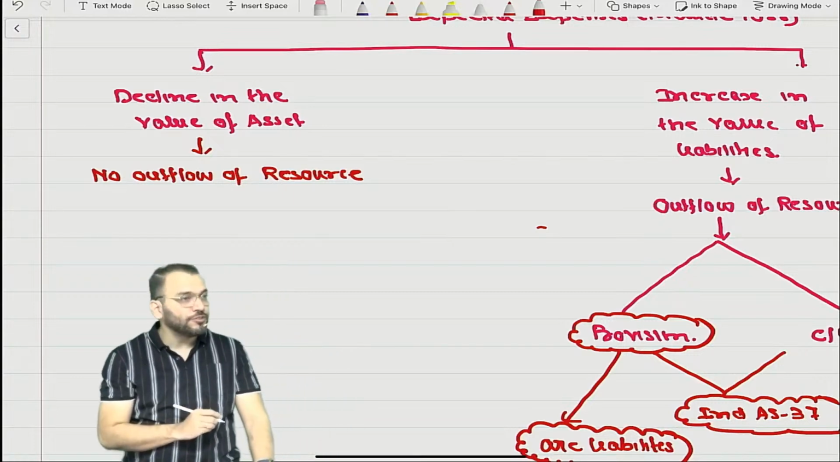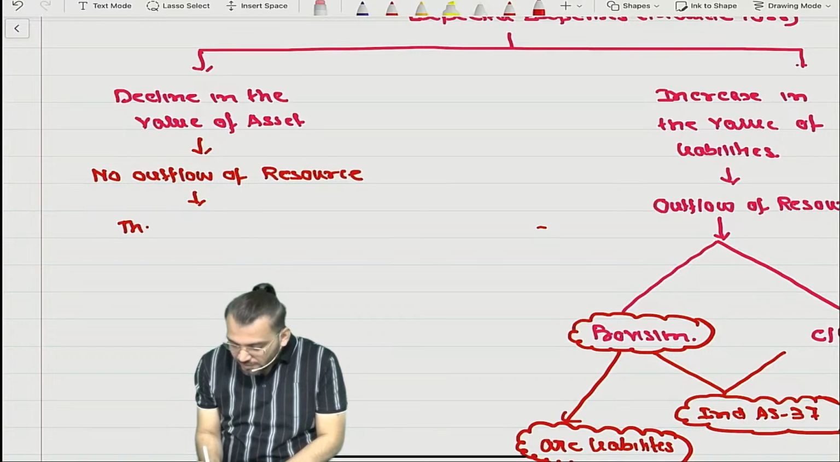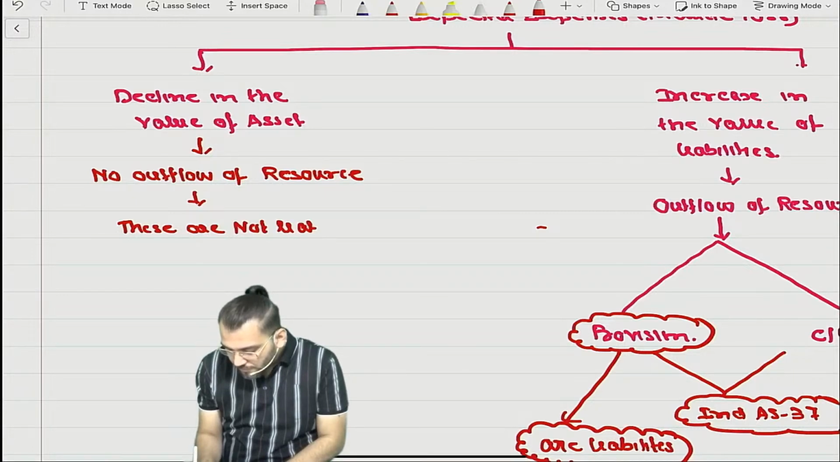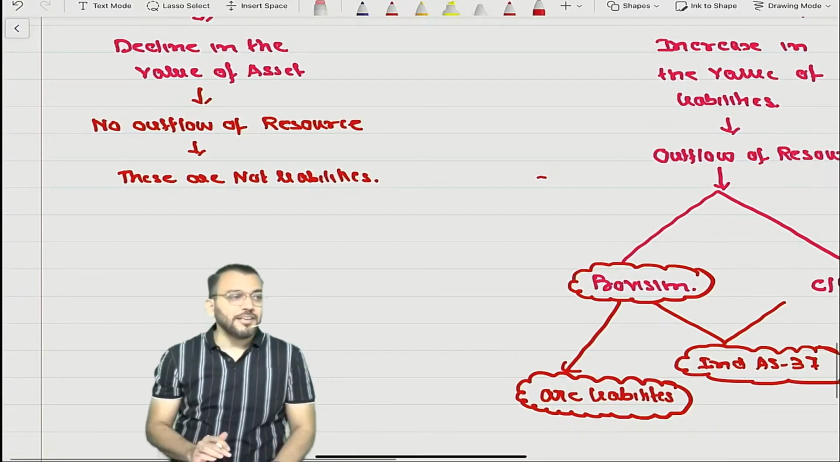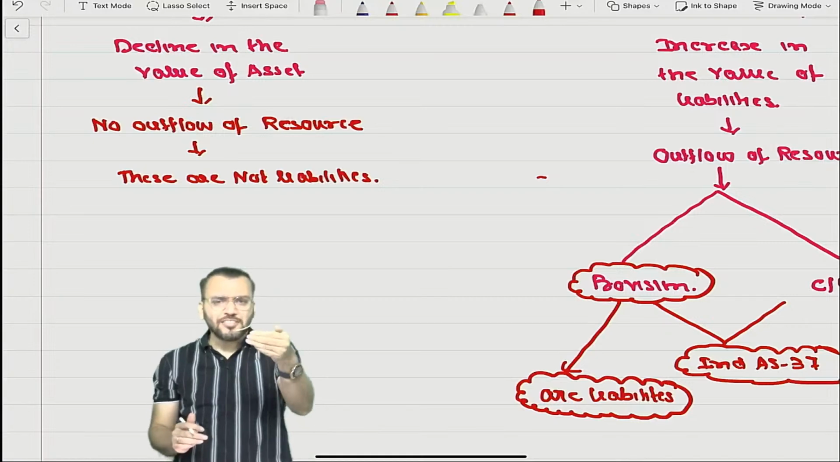There is no outflow of resource, and therefore these are not liabilities. Am I right or not? Liability means outflow of resource. There should be some outflow of cash, etc.